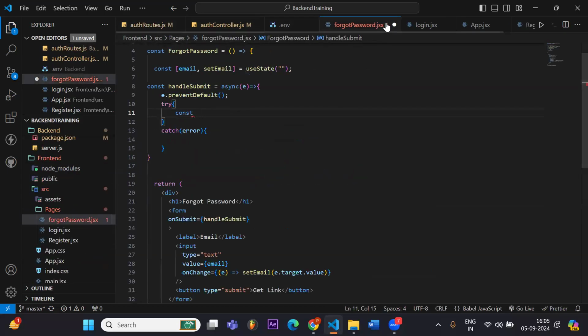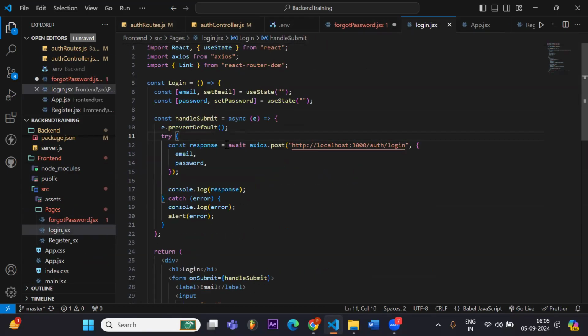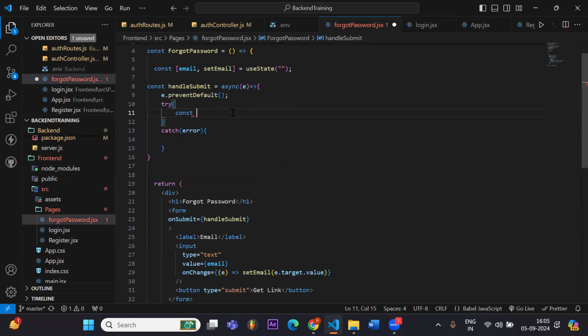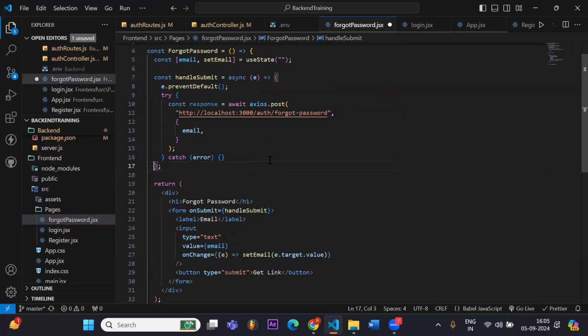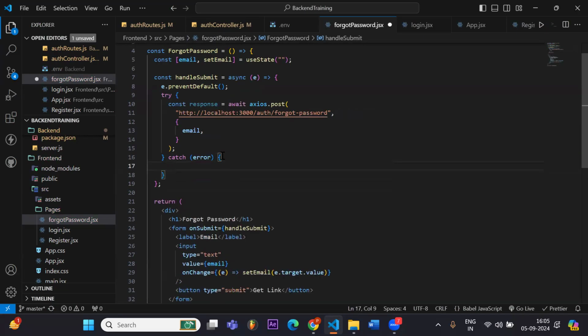So in this, if I go to my login and copy the same response. So it is localhost 3000 auth and this part is forgot password. We are sending only email here. So if any error comes, we will see what the error is.